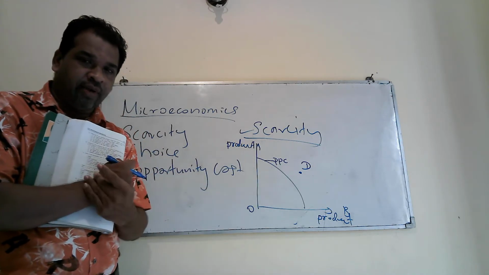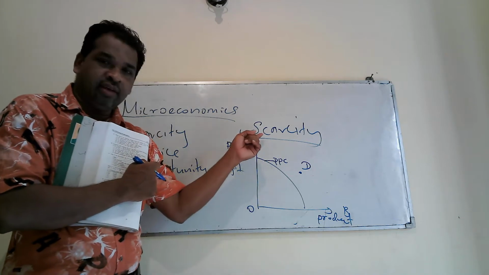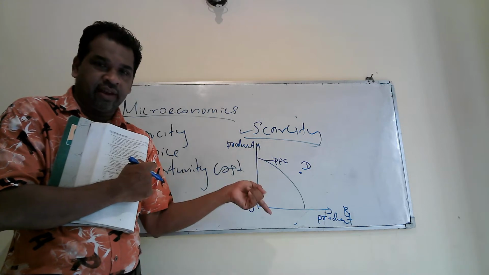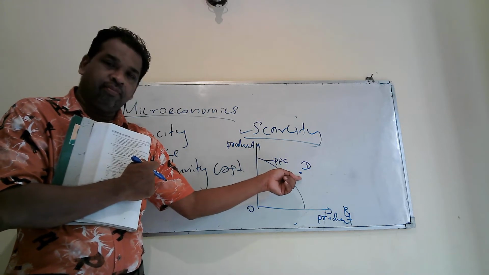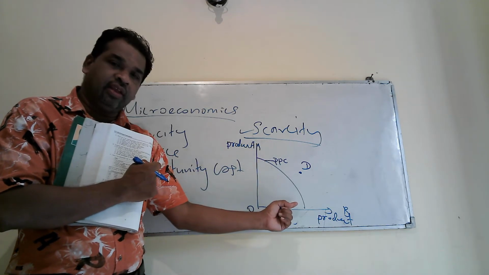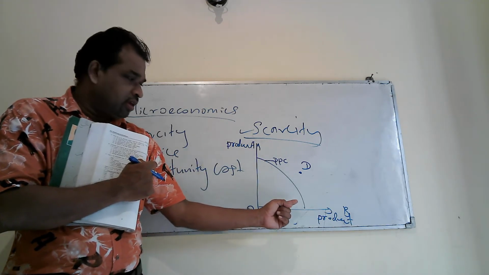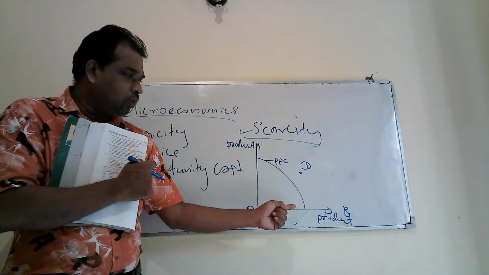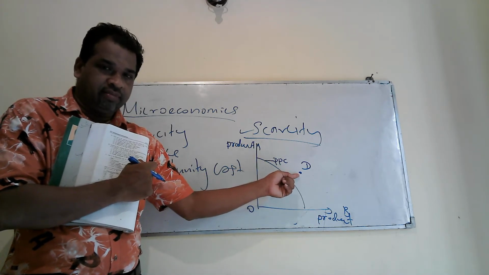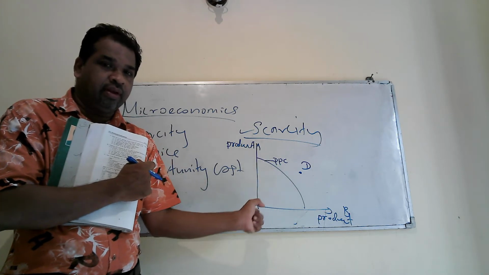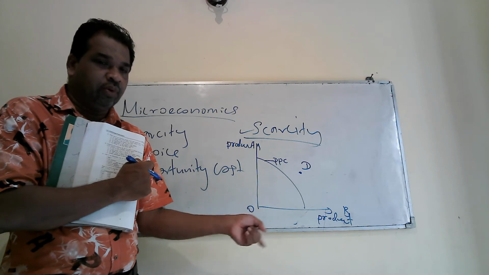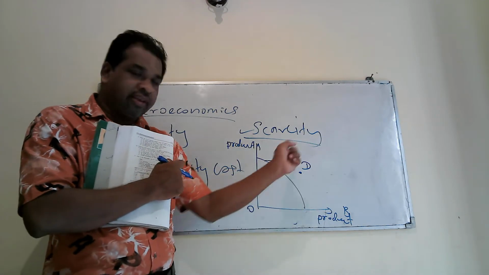Therefore, at the exam, if you are asked to explain scarcity by using a PPC diagram, you can draw this diagram and explain what this point is, a point available beyond the production capacity. This PPC indicates the maximum production capacity of the country. Currently you can't achieve this target because of scarcity. We have a gap between limited resources and unlimited wants, that is scarcity. Therefore, you are given full marks for this diagram and explanation.